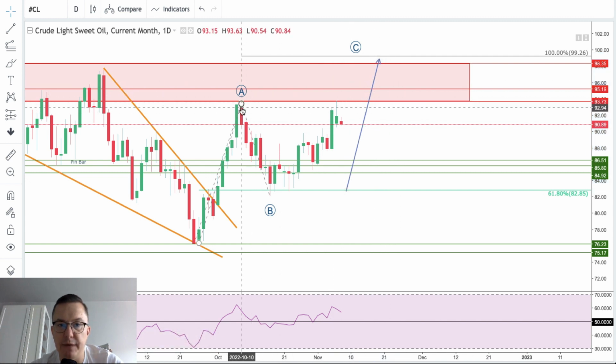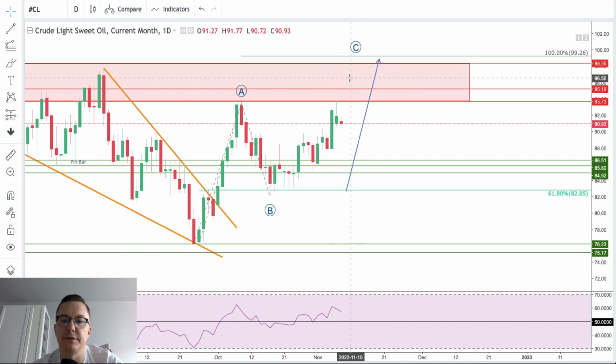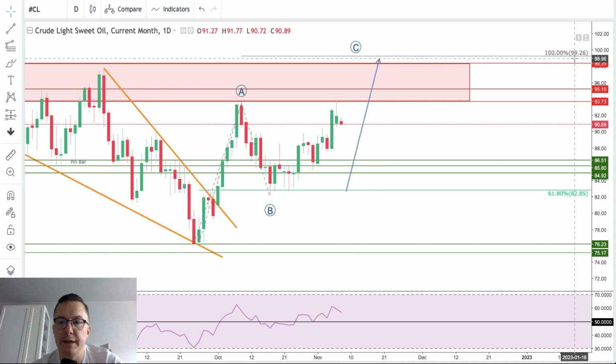First, the top of the wave A at 93.63 was hit and even violated by 11 pips. However, as you can see, we got this very wide supply zone located between 93.73 and 98.38, and only if this supply zone is violated, the market can hit the top of the wave C, 99.26, which is of course the target of the market geometry.